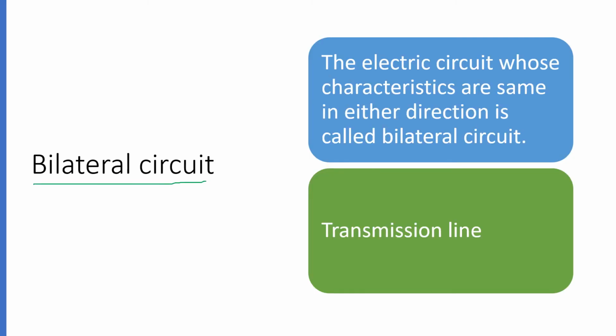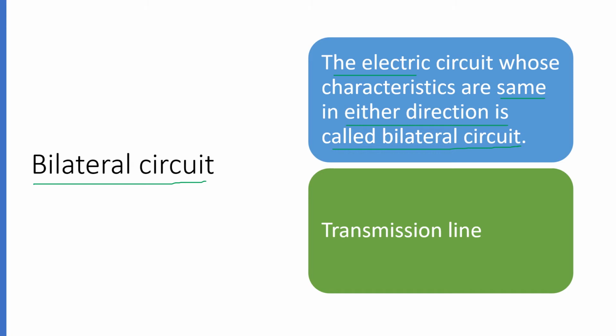Next definition is bilateral circuit. So it is the circuit whose characteristics are the same in either direction. That's why they are called bilateral circuits.